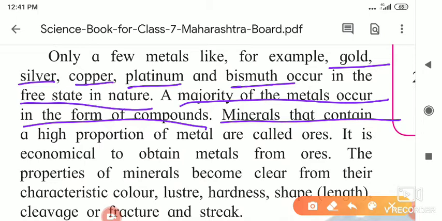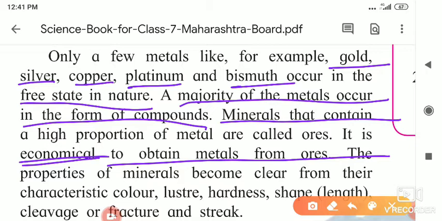Minerals that contain a high proportion of metals are called ores. The minerals that contain a high proportion of metals are called ore, and it is economical to obtain metals from the ores. Means economically we are getting more benefit if we extract the metal from the ore.